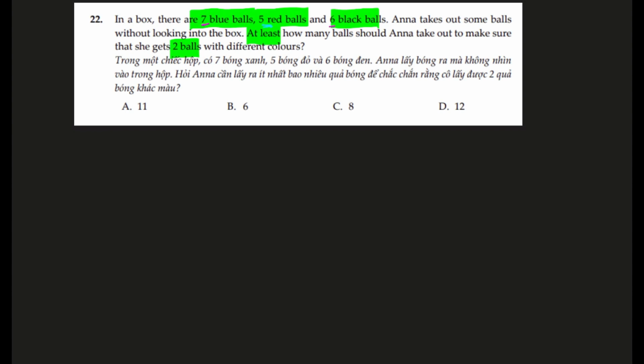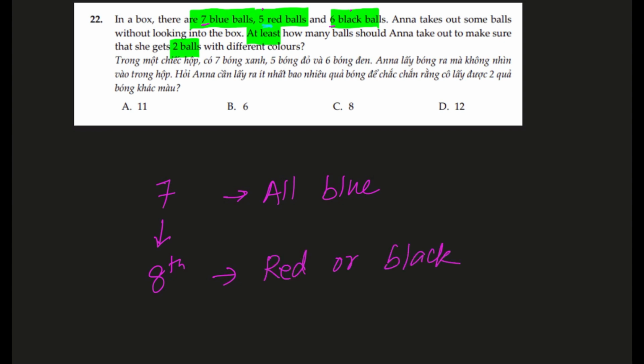So in the worst case scenario, which ball should we look at? Blue, red or black? 7 is blue balls. Again, looking at worst case scenario, we will look at 7. If we pull out 7 balls, they can actually all be just blue. There's no guarantee that they will be 2 colors. But if we go to 8 balls, the 8th ball has to come from either red or black balls, because all the blue balls are finished. It does not matter which color comes out, but in our combination we will have 2 different colors.